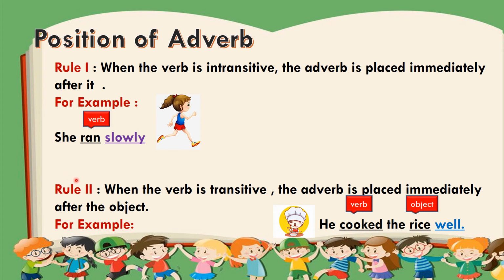Now rule number 2. When the verb is transitive, the adverb is placed immediately after the object. Now what is a transitive verb? A transitive verb is one that is used with an object. Is it clear? Now, he cooked the rice well. In this, what is your adverb? Well. And what is your object? Rice. And what is your verb? Cooked. So your adverb will come just after the object, that is rice. Is it clear now?